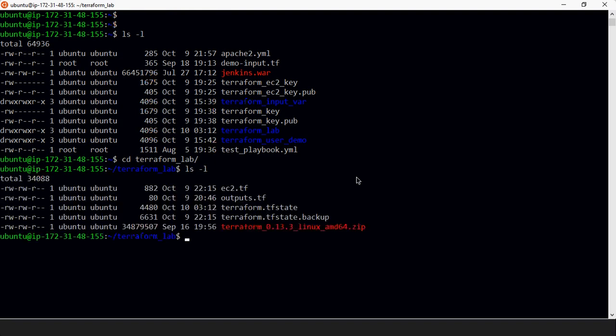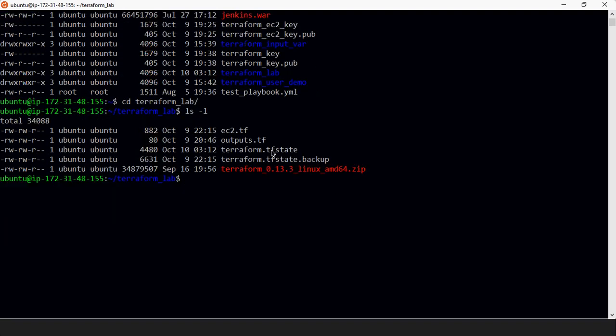Okay. So if you see here, I have two files, ec2.tf and outputs.tf. And since I have executed it previously, there is also a .tfstate file created where every property of this EC2 is stored. And this is the backup file. I think it is created when your instance is destroyed.